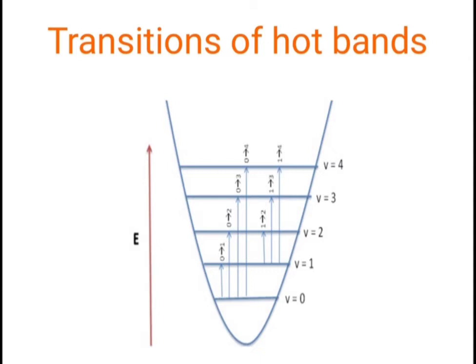So fundamental absorption initially occurs from 0 to 1, but there is another further transition possible from 1 to 2, from 1 to 3, from 1 to 4. So here the change in v, or delta v, will be plus 1, plus 2 and plus 3.